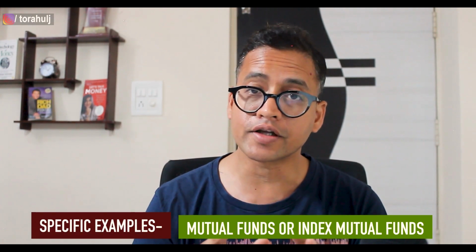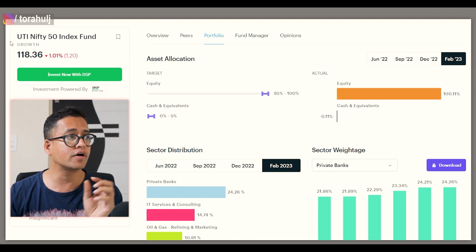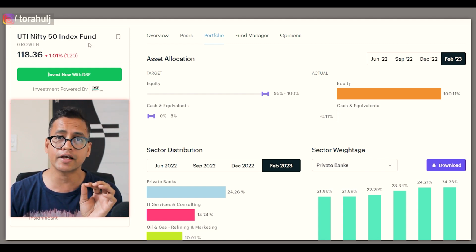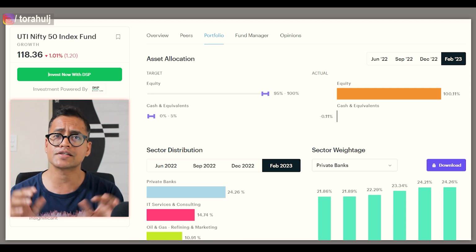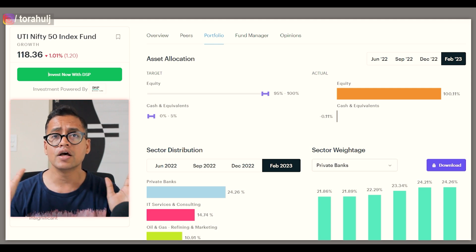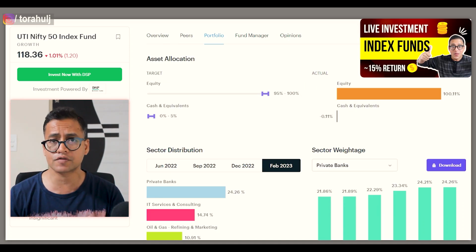So now what we are going to do is we are going to take specific examples of index mutual funds from both the categories, and we are going to see the battle of these two index mutual funds in terms of their performance. What you see on my screen is the first type of mutual fund, which is UTI Nifty 50 Index Fund. One of the best index mutual funds if you ever want to invest in a Nifty 50 market weighted index fund. I've created a separate video on this. Please go and watch it after this video.